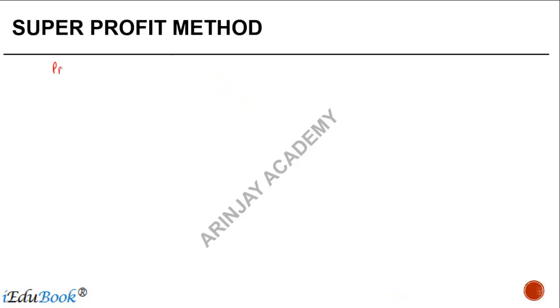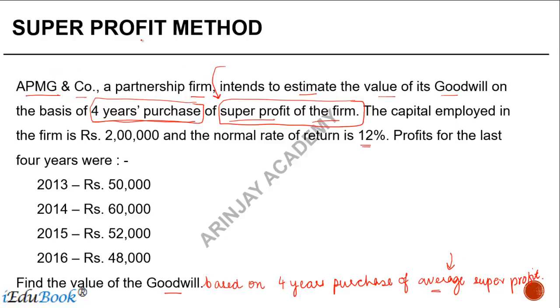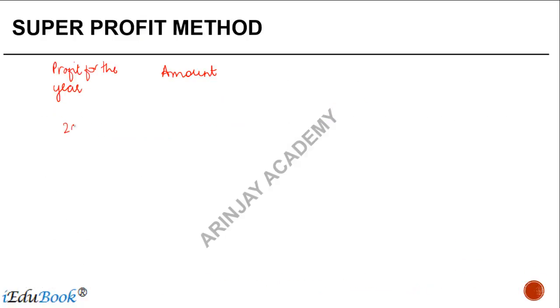So my profit for the year amount, the years I am considering, 2013, 2014, 2015, 2016.